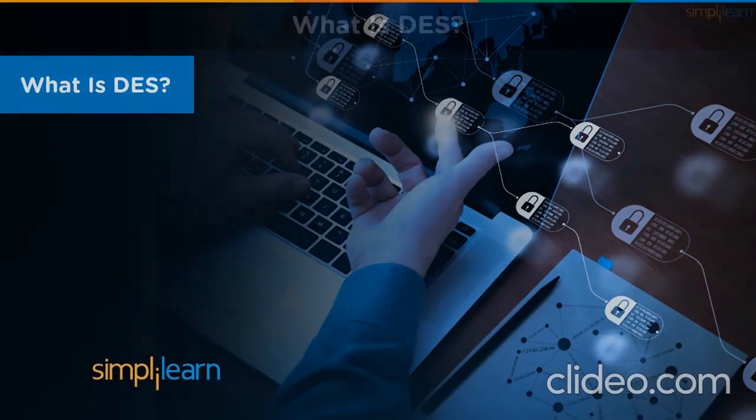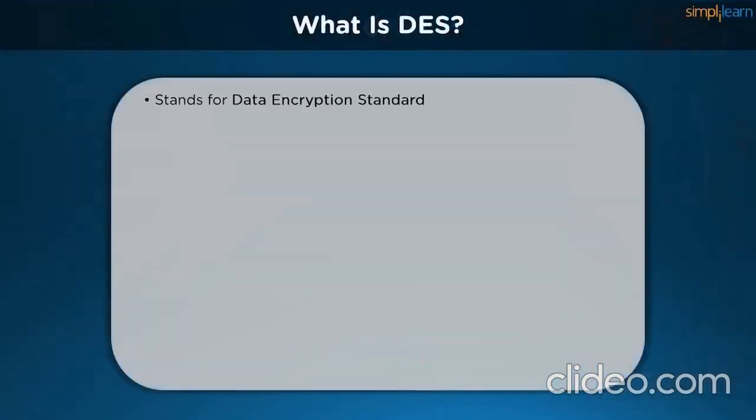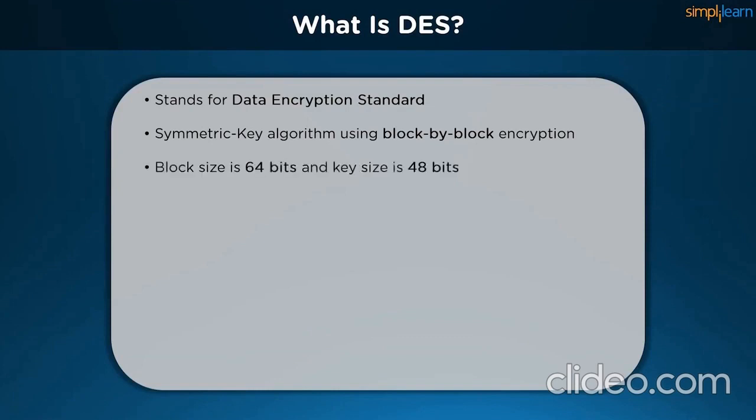DES stands for Data Encryption Standard. It is a symmetric key cipher that is used to encrypt and decrypt information in a block-by-block manner. Each block is encrypted individually and they are later chained together to form our final ciphertext, which is then sent to a receiver. DES takes the original unaltered piece of data, called the plaintext, in a 64-bit block and converts it into encrypted text called the ciphertext.